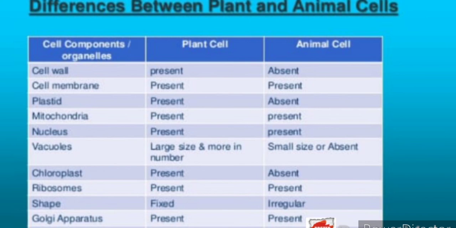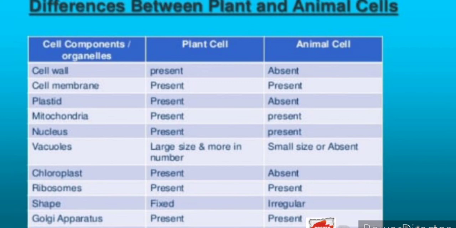Vacuoles in the plant cell are very large and more in number because plants need to store a lot of water and food. But in the animal cell, the vacuole is of very small size, or in many cases it is absent. Then the chloroplast. In the plant cell, chloroplast is present. In the animal cell, it is absent. Ribosomes are present in both the cells. The shape of a plant cell is fixed while the shape of an animal cell is irregular. Golgi complex is present in both, and the size of a plant cell is larger as compared to the animal cell.